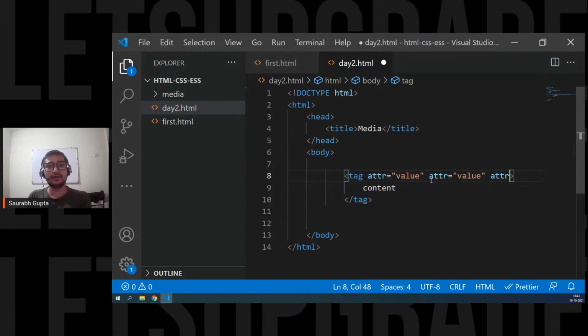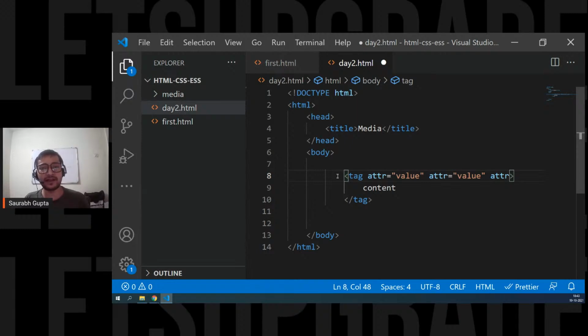So sometimes some attributes will have a value. Sometimes you'll face some attributes that don't have any value. Don't worry, we're going to learn all of that. We'll see how many attributes there are, which attribute has a value, which attribute doesn't, and all that. So don't worry about it. Is that clear, everyone? That's it. That's what an attribute is. I hope it is clear.